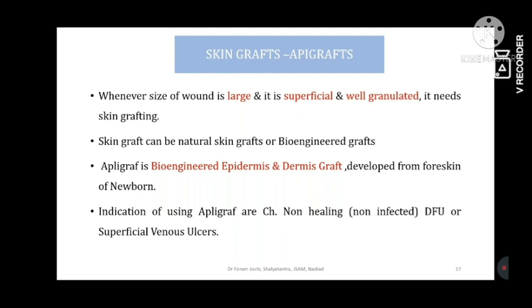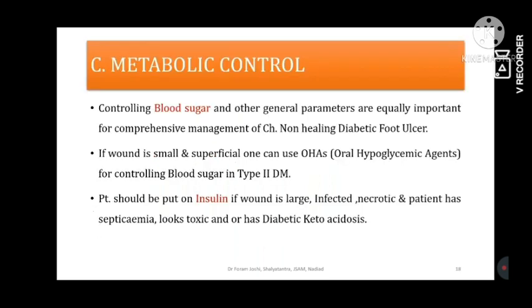But there are two types of grafts. One is the natural skin graft, and one is the bioengineered graft. What are bioengineered grafts? Bioengineered grafts are grafts which are synthesized in some material and media and developed after that, usually from the foreskins of newborns. Application of this type of graft, particularly into a well granulated wound, helps wound healing. So this is about